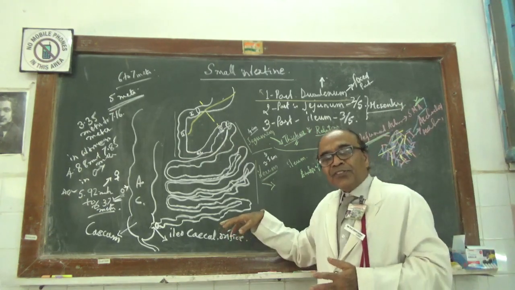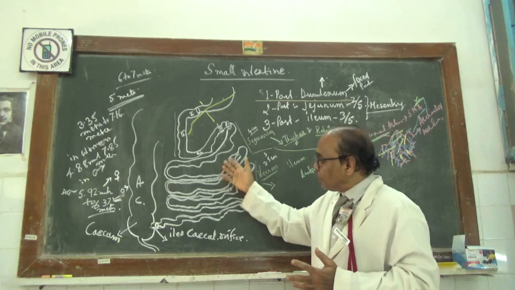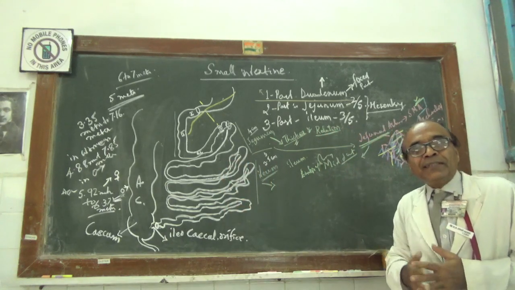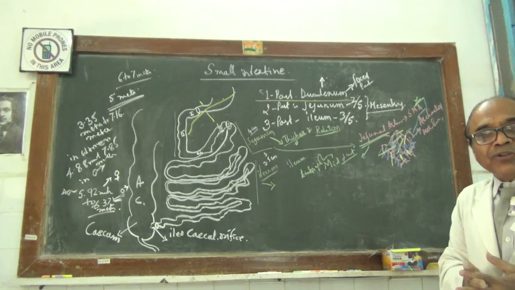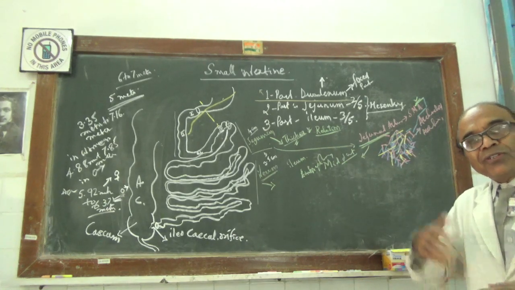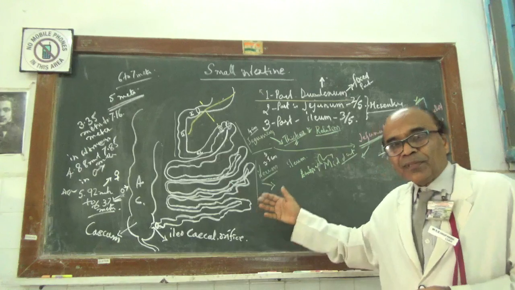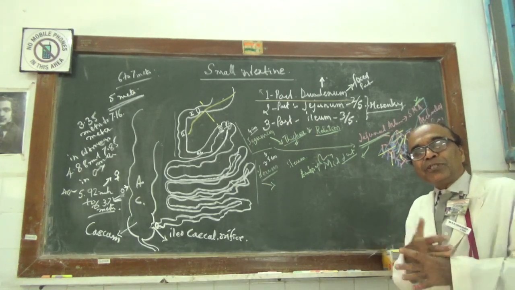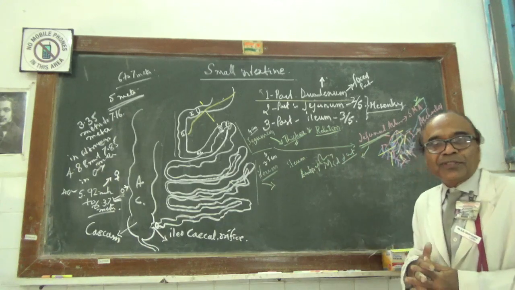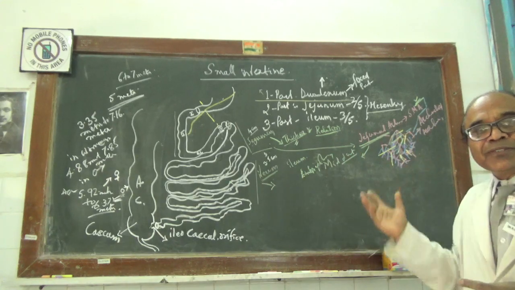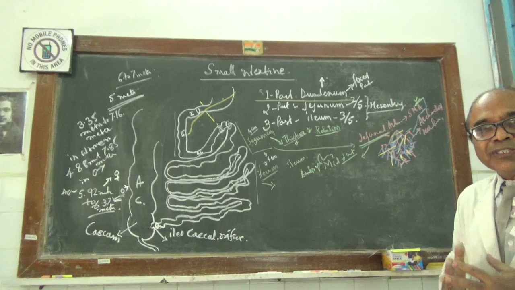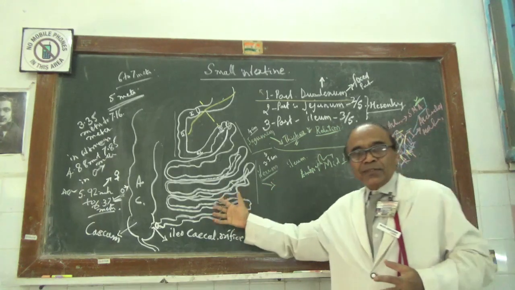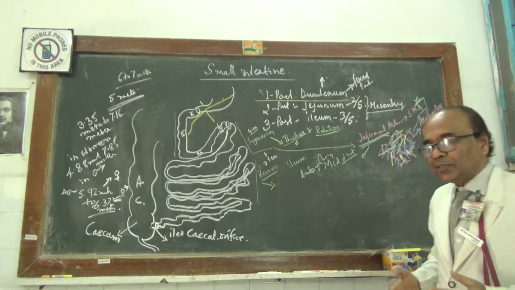And a similar character is that both jejunum and ileum have got the what? Antimesenteric portion or border. The antimesenteric border of the ileum as well as the jejunum, you have already seen, has got the attachment of the free margin of the mesentery. The attached margin of the mesentery is the what? Internal aspect of the posterior abdominal wall. So this will be the thing here what you have got.